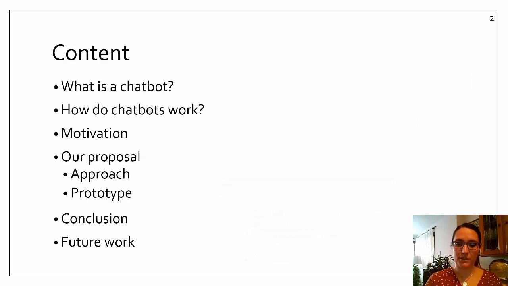I have divided the presentation in these sections. First, I'm going to explain what is a chatbot and how does it work. I'm going to continue with the motivation of this work, then a proposal which includes approach and a prototype, and finally conclusion and future work.